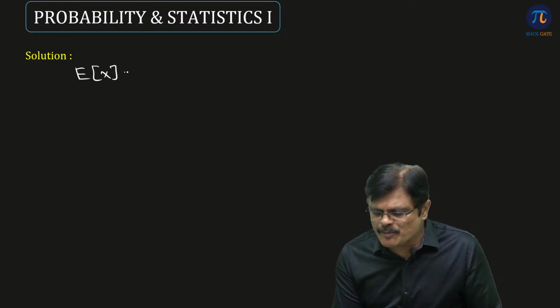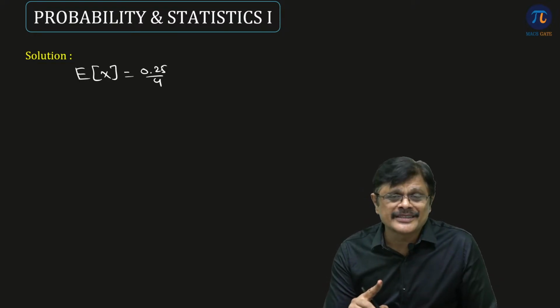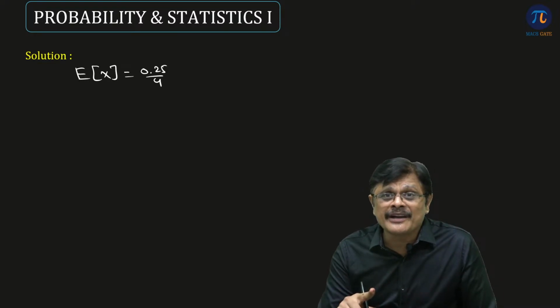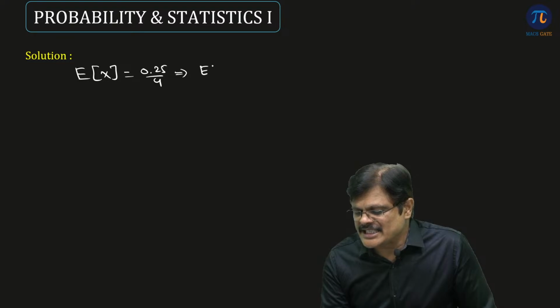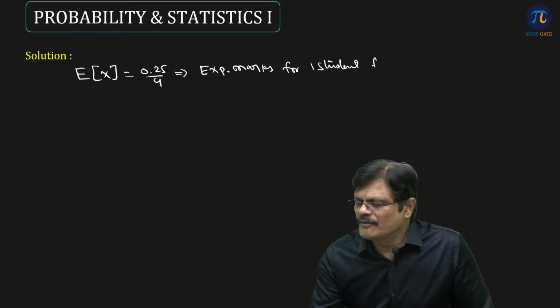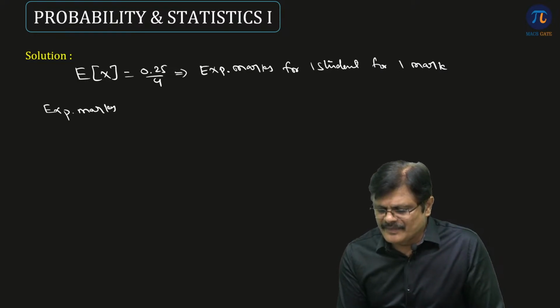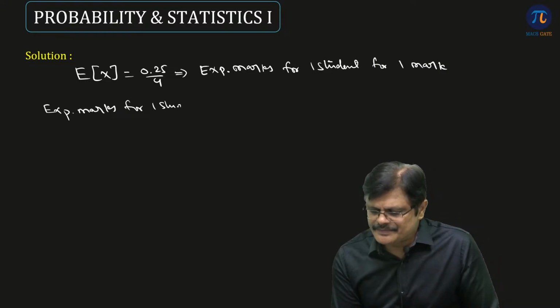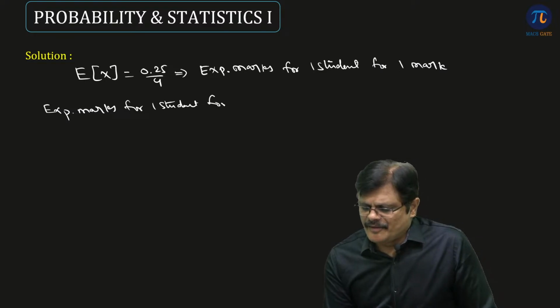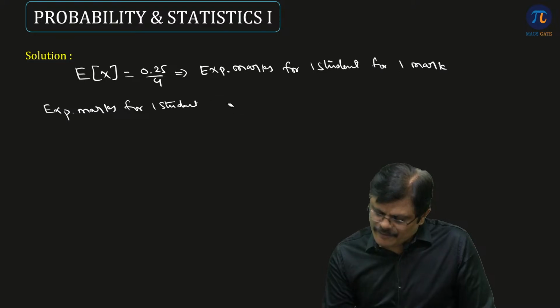Expected value of x is 0.25 by 4. This is expected marks for one student for 1 mark. Now can you tell me what is expected marks for one student for 50 marks?